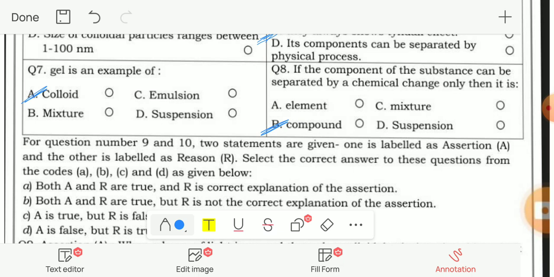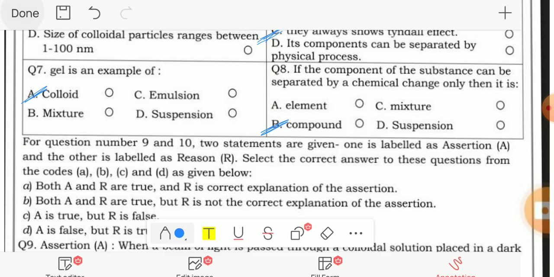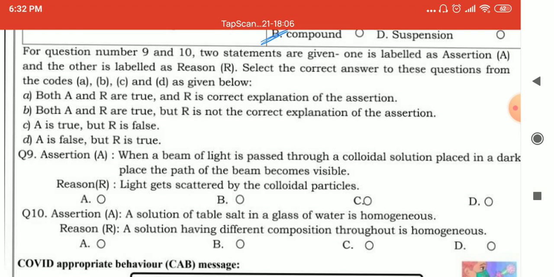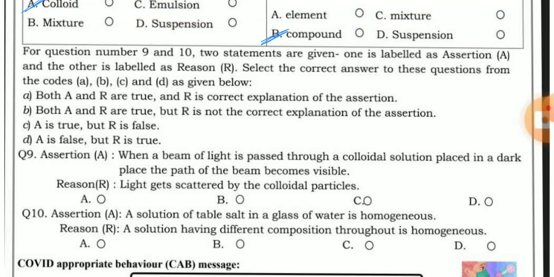Now, for question number 9 and 10, two statements are given. One is labeled assertion A and the other is labeled reason R. Select the correct answer to these questions from the code A, B, C, D given below. A. Both A and R are true and R is the correct explanation of assertion. B. Both A and R are true but R is not the correct explanation of assertion. C. A is true, R is false. And D. A is false and R is true.